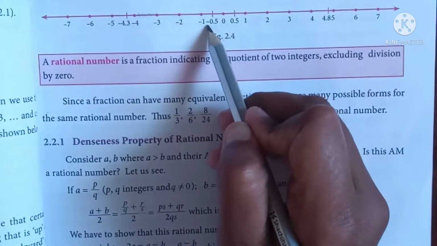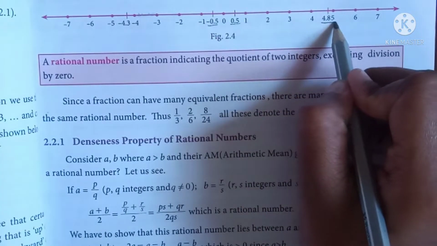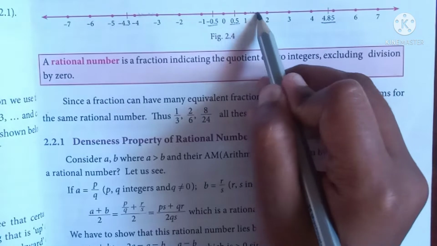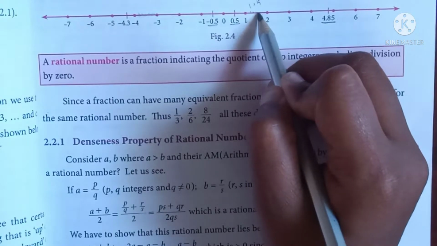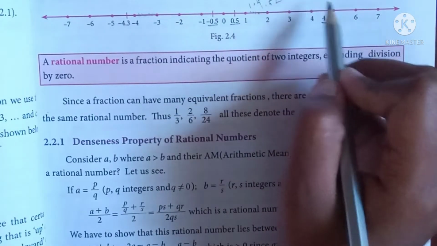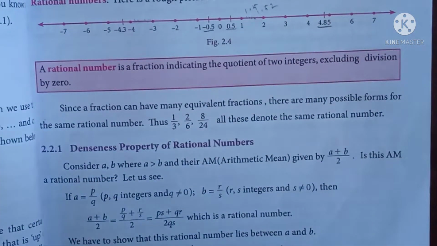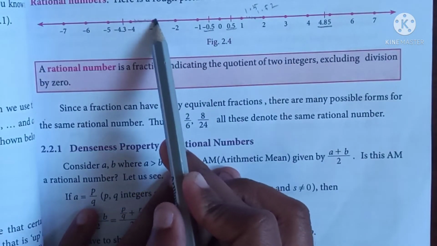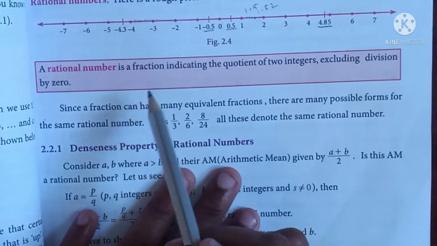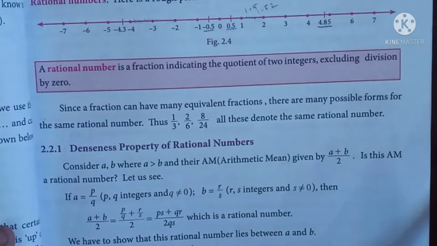You may see they have given here minus 0.5. Same way here 4.85. Same way here there will be many numbers. Here will be 1.5. Here 1.52, like this. So there will be many numbers in between, just 0 and 1 itself. So it is so dense, rational numbers. So in between these gaps there may be infinitely many rational and irrational numbers. Both numbers will be there. So this is the denseness property of rational numbers.